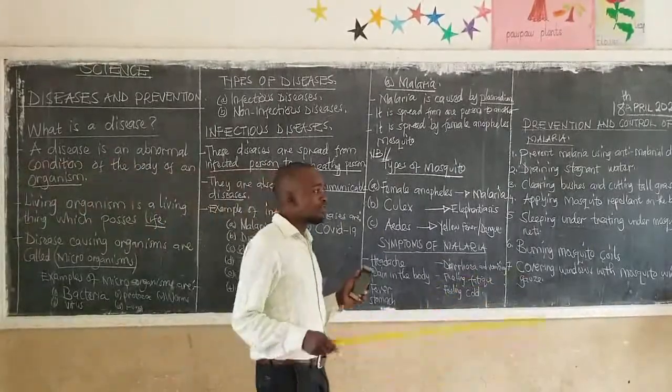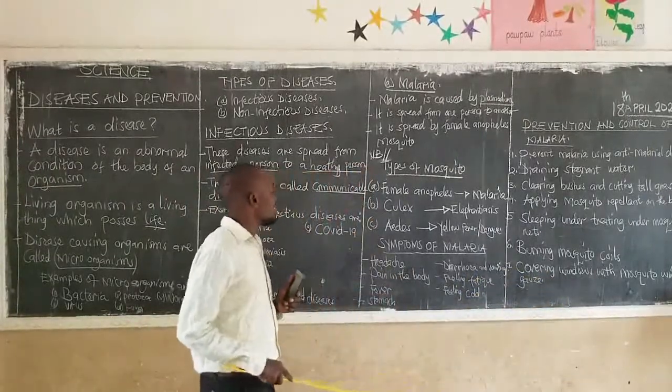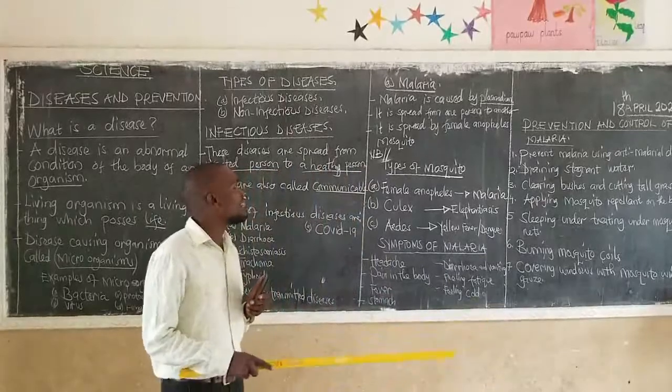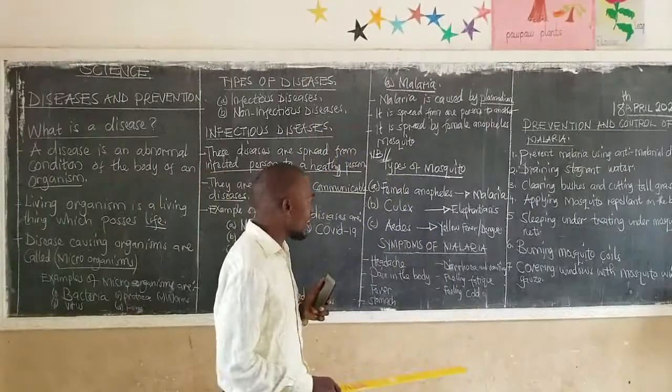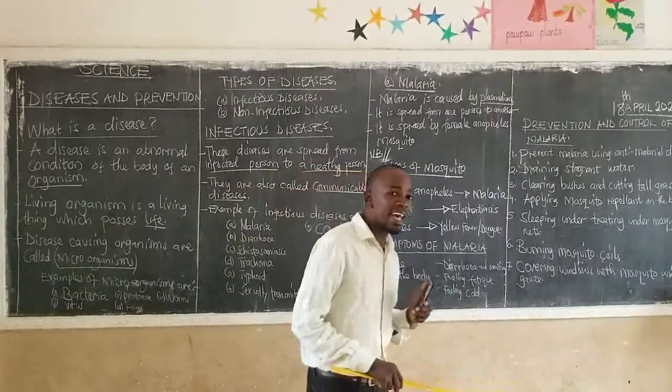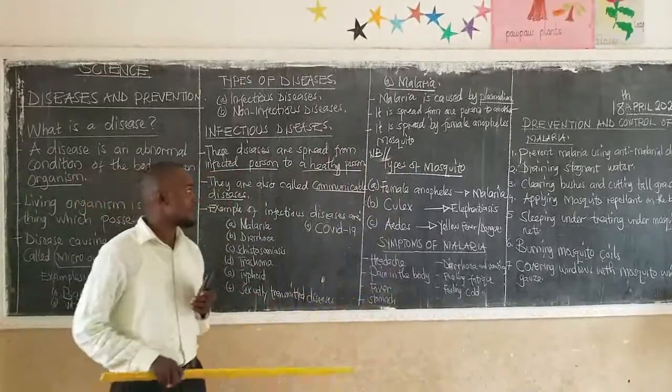It is spread from one person to another through mosquito bite, by the female Anopheles mosquito. Don't forget about the 3 types of mosquito: Culex, Aedes, and female Anopheles.